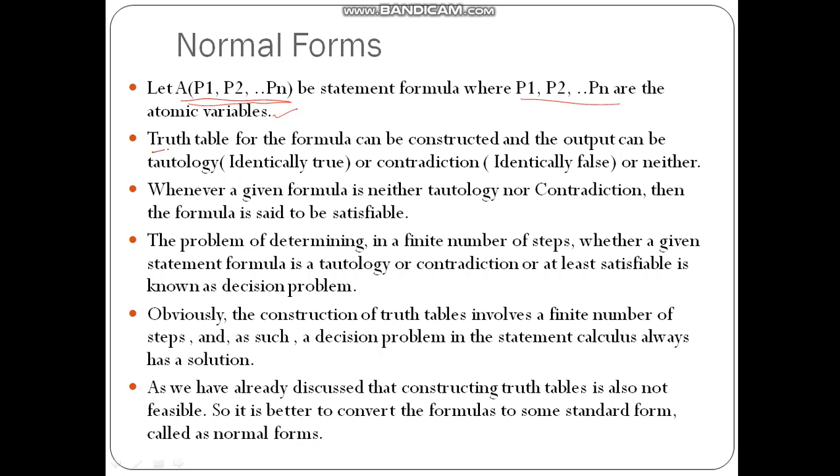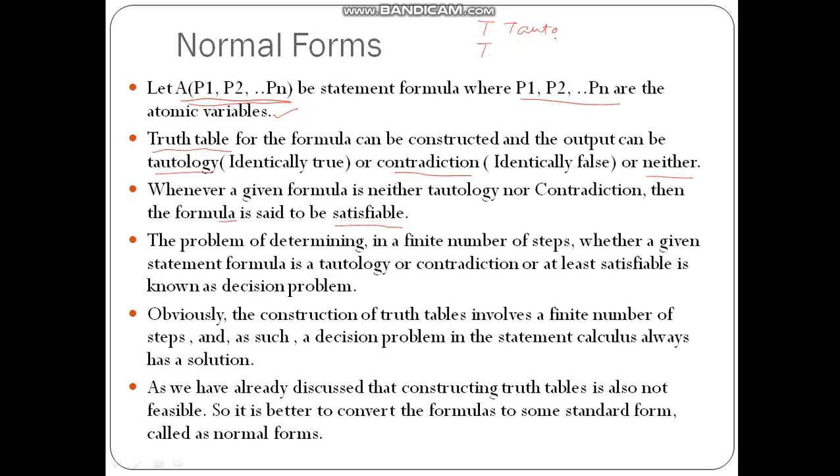For any formula, we can construct a truth table for that formula, and we can check whether the given formula is a tautology, or a contradiction, or neither. So if in your truth table you find all the final entries of the formula are true, we say that it is a tautology.